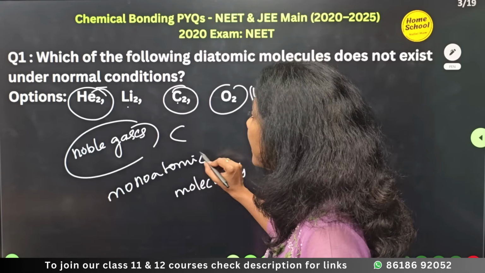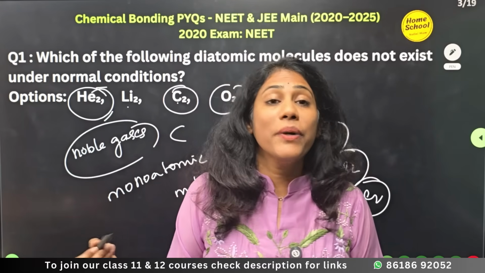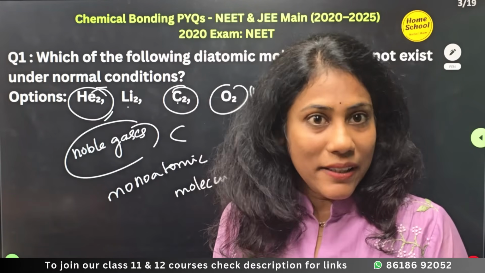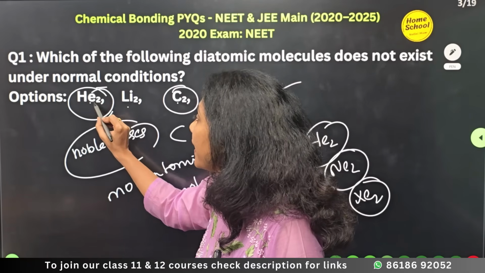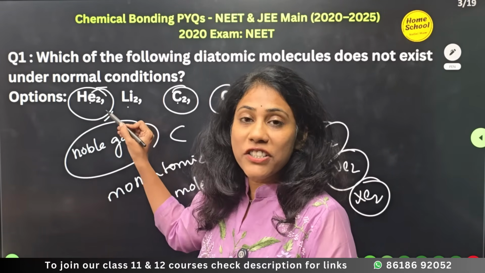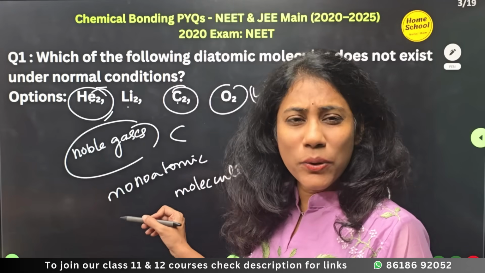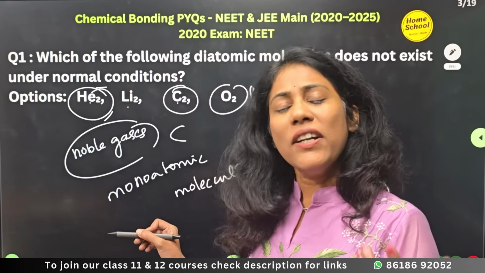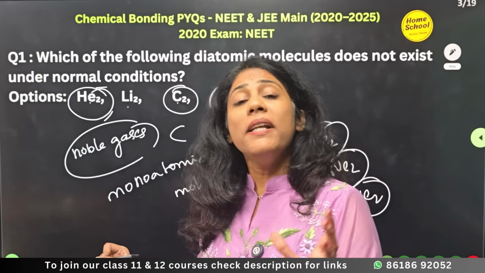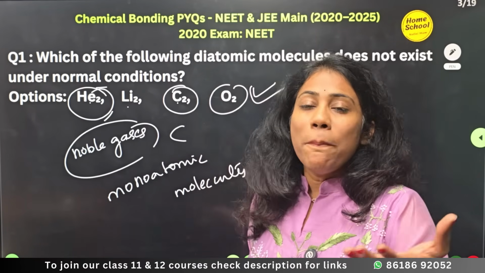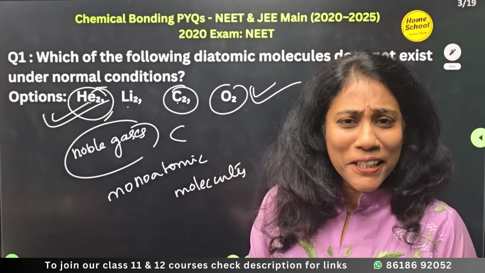So how can you decide that He2 exists? It's never possible. It's a very fundamental aspect that we studied from the lower classes, that noble gases are monoatomic. Based on that, you can easily decide your answer as He2, guys.